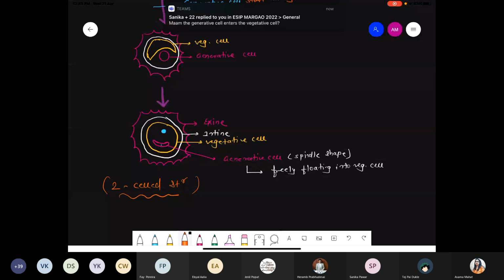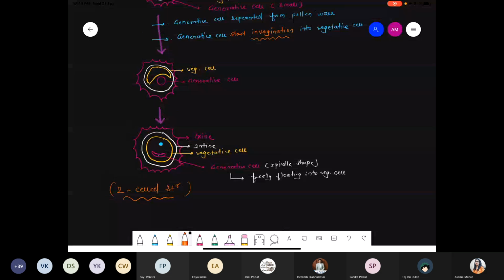And finally, whatever structure is formed, ma'am, the generative cell has entered into the vegetative cell. Yes, the generative cell has entered into the vegetative cell. Here we saw that the generative cell starts invagination. What is the meaning of invagination? Inward movement. They start invagination into the vegetative cell. Got it?